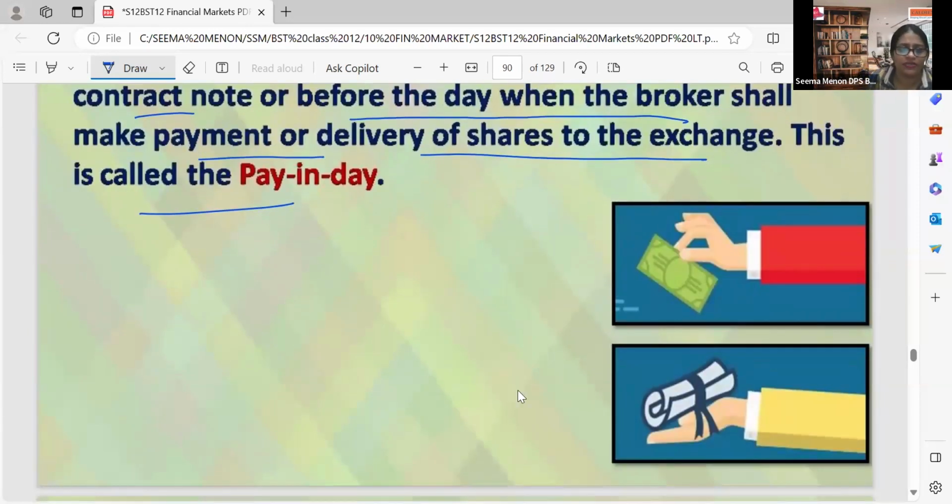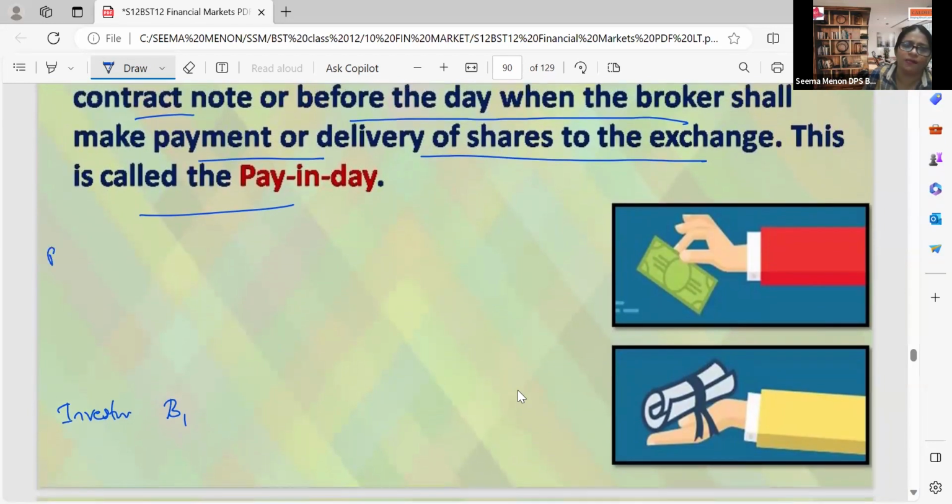Here our investor is here, right? Our investor will have our broker. This will be our broker one. So now I am purchasing the shares, or if I sell the shares, whatever it is. Suppose I am selling the shares, or let's take the case of purchase of shares. I purchase the shares. That is our investor. Okay, he is purchasing the shares.